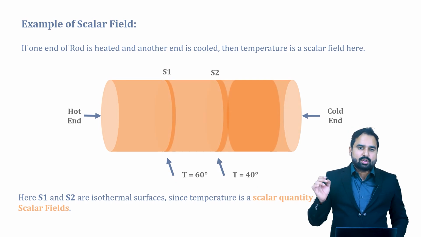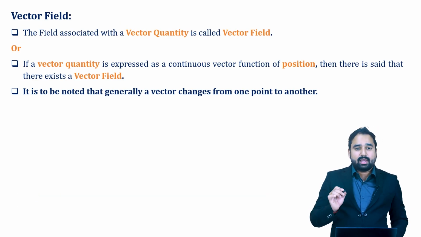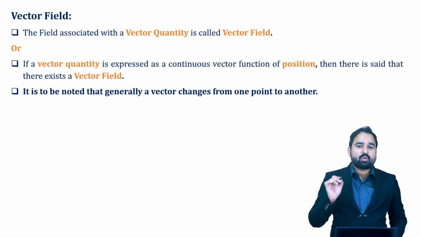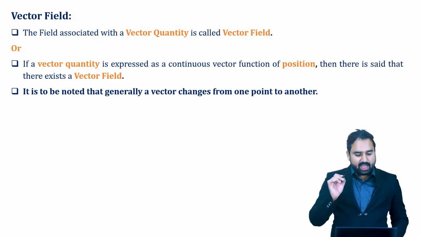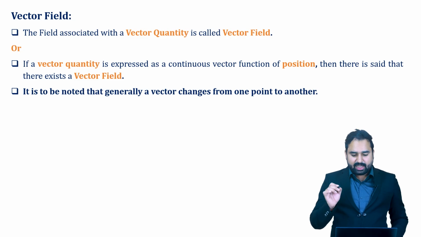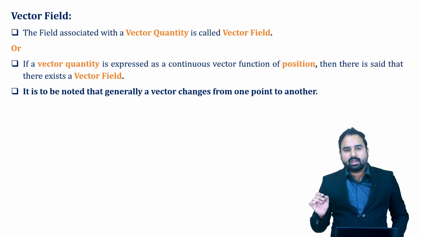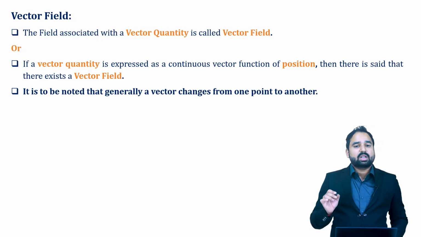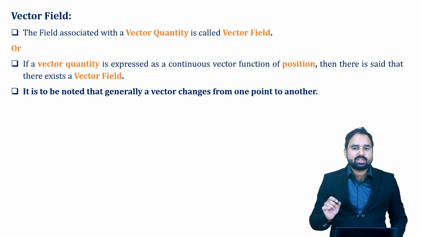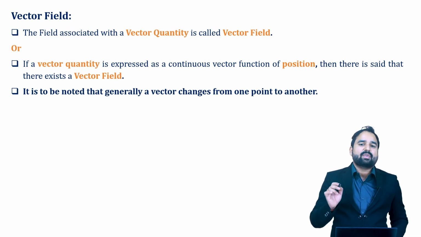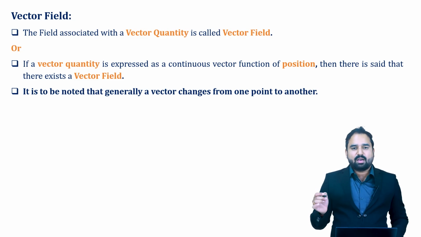Let us define it. So a vector field is something which is quite similar to a scalar field. A vector field is actually the field associated with a vector quantity, but here is the perfect definition. If a vector quantity is expressed as a continuous function of position, then it is said that there exists a vector field. So here also we are taking position, but we are talking about the vector function of position. When we are talking about the vector function of position, that means we are also going to define in which direction.